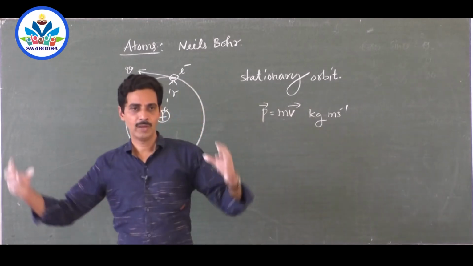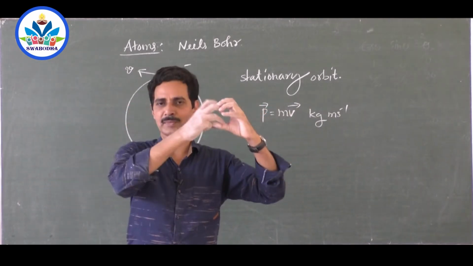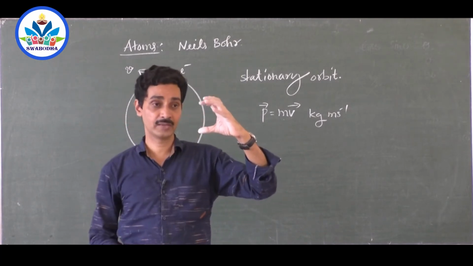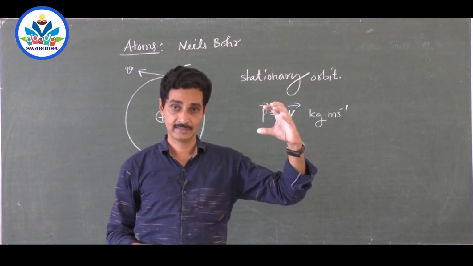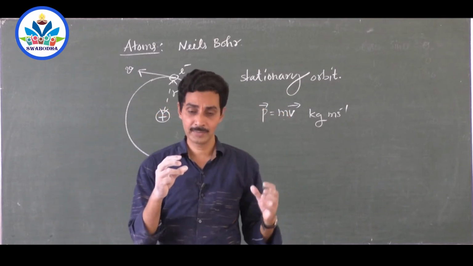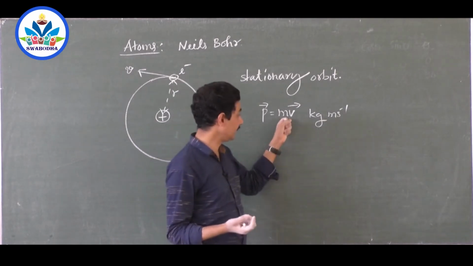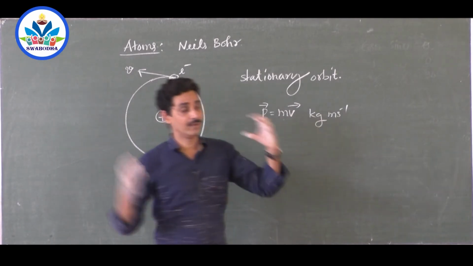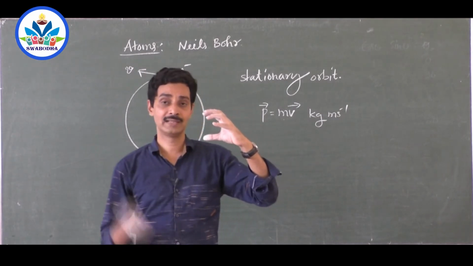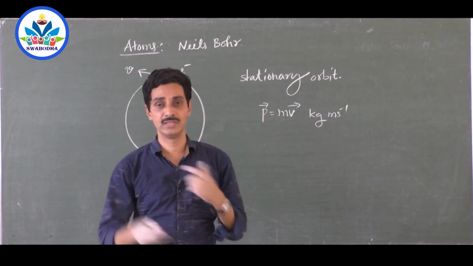So when one marble goes and hits another marble, if the second marble is a larger one, it moves a little bit lesser. It doesn't move as much as the smaller marble, because the smaller marble being lighter will have more velocity. When it hits, the larger marble being heavier takes a smaller velocity. So that m into v is same.